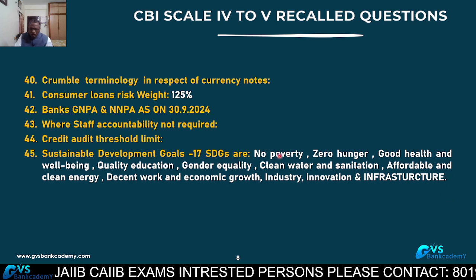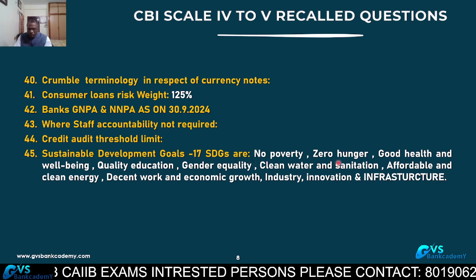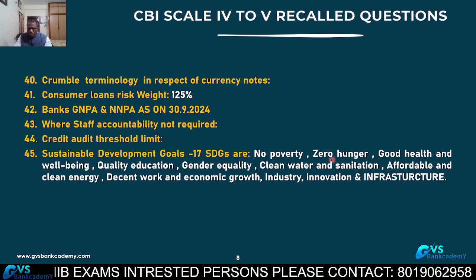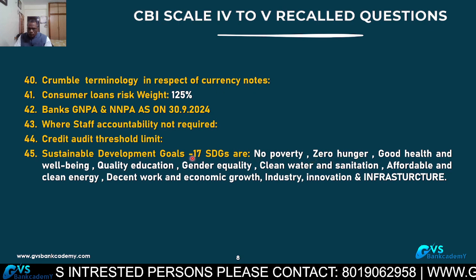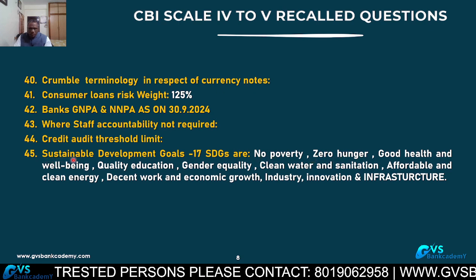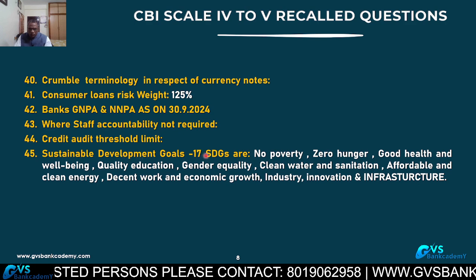So many others are there, but what is the main important one asked in the examination? Zero hunger, no poverty. So my request to all, please see this Sustainable Development Goal 70.